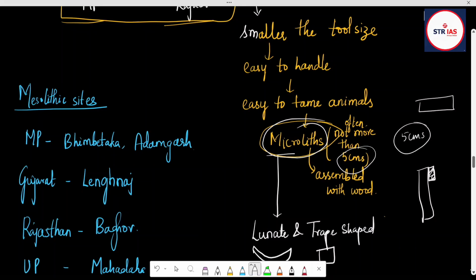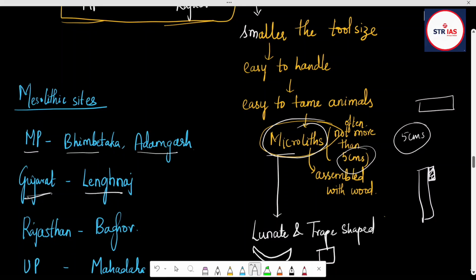Then important Mesolithic sites: in Madhya Pradesh, Bhimbetka and Adamgarh. In Gujarat, it's Langhnaj.